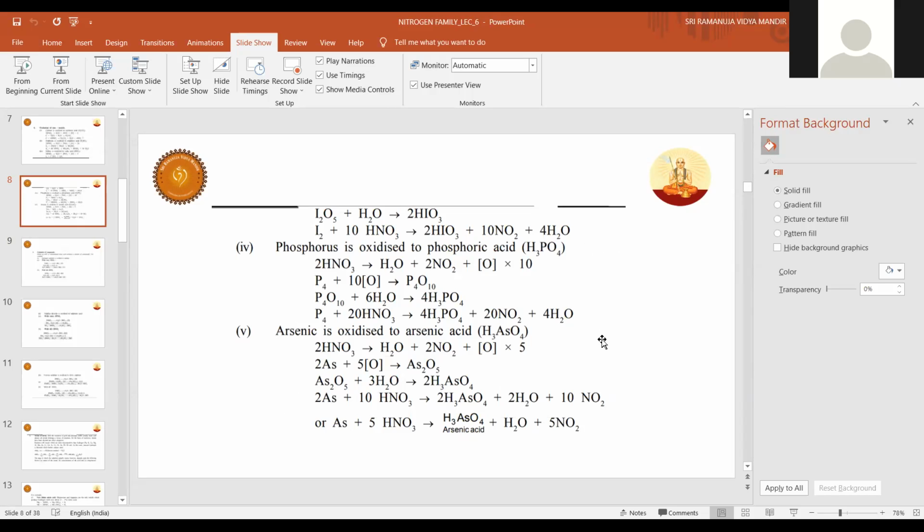Sir, on hydrolyzing NCl3, does it give any oxy acid of nitrogen? No, HOCl will be obtained, an oxy acid of chlorine. Because in NCl3, the electronegativity of nitrogen is 3, and chlorine is also 3. But nitrogen is more electronegative, so N carries the negative charge, and it takes H from water. It takes 3 H, so you get NH3.